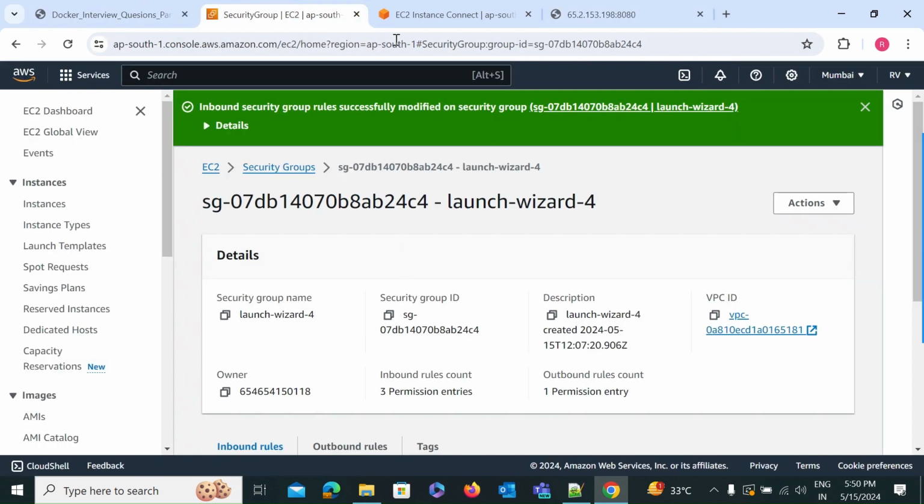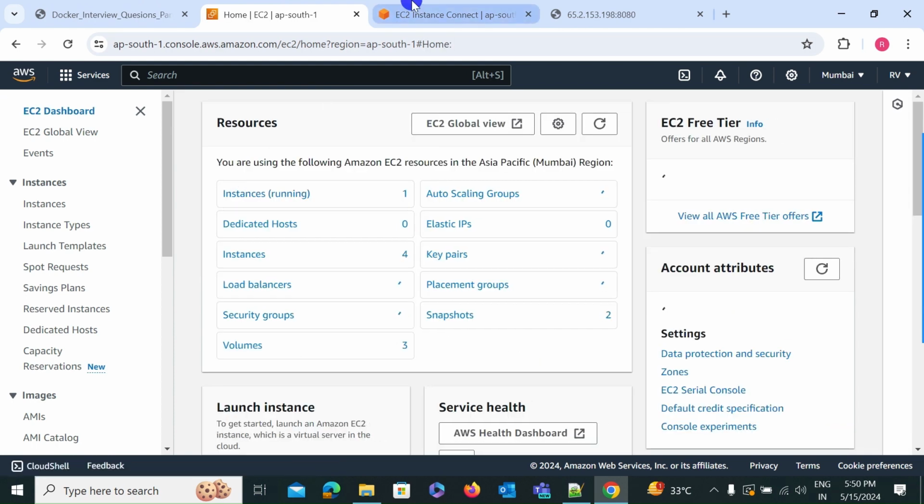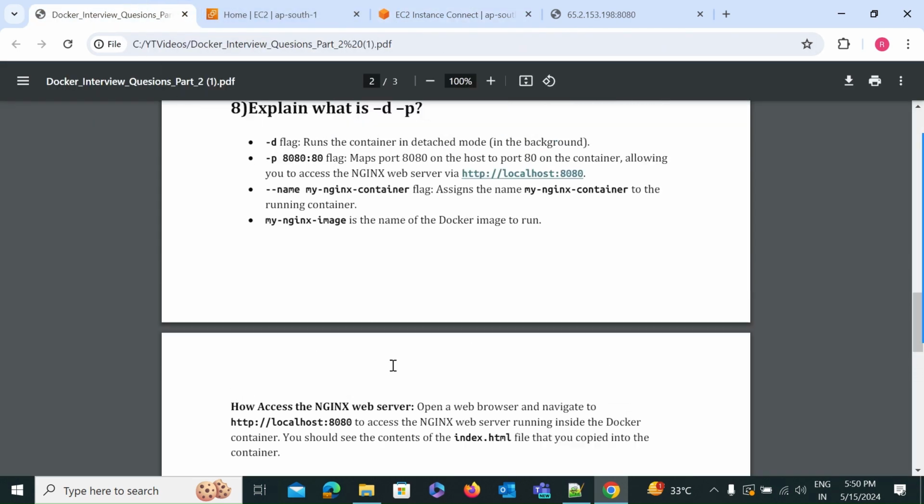What we wrote in the text file you can see here: this is my second part of Docker interview questions, and please subscribe to my channel. Now you have easily understood this topic, and you can easily explain it in your interview this way.